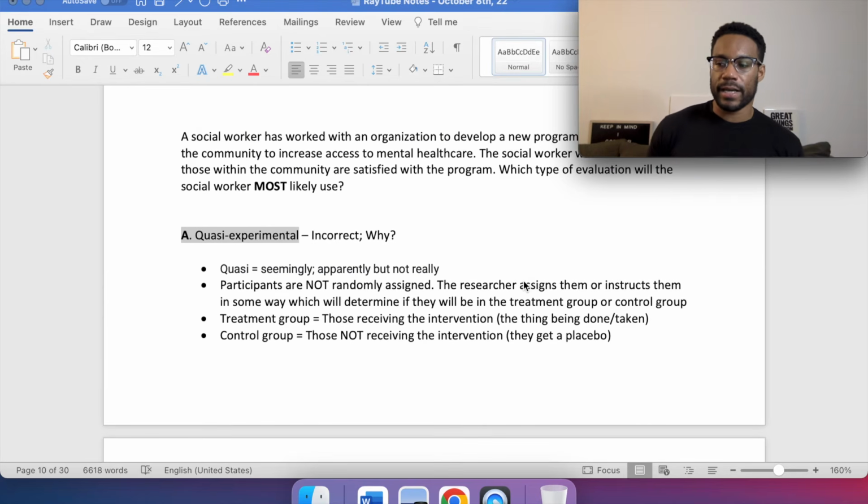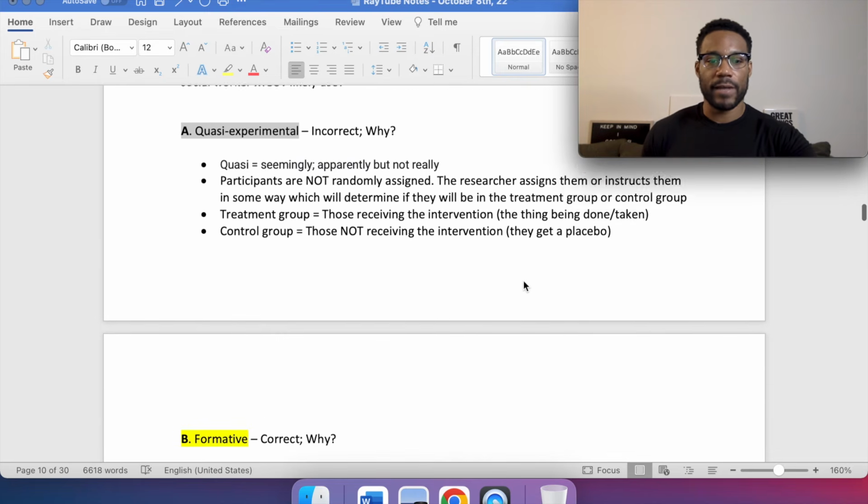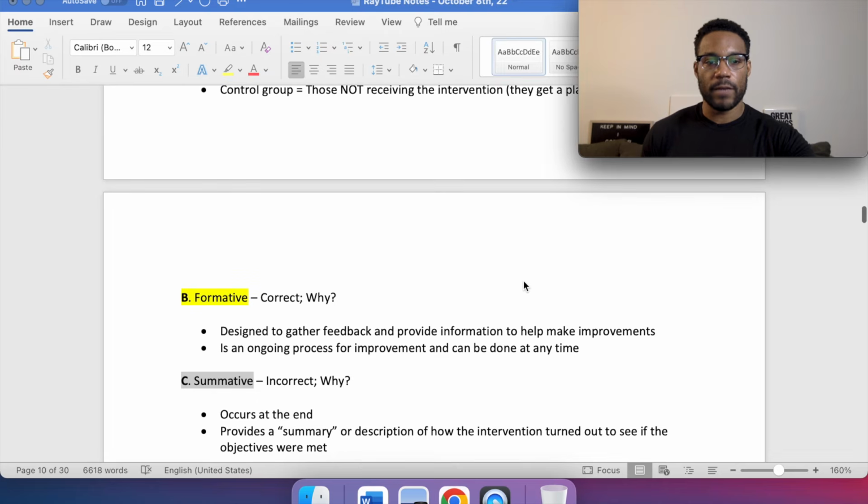One example of that could be handing out surveys, right? That's why a lot of places do surveys. Hey, how are you liking the service? Did you like this aspect? Did you not like this aspect? Here's open space. You can write your feedback and everything. Let us know so that improvements can be made to whatever that service is, that intervention, that product, right? So again, that's why the correct answer for this one would be B, formative.